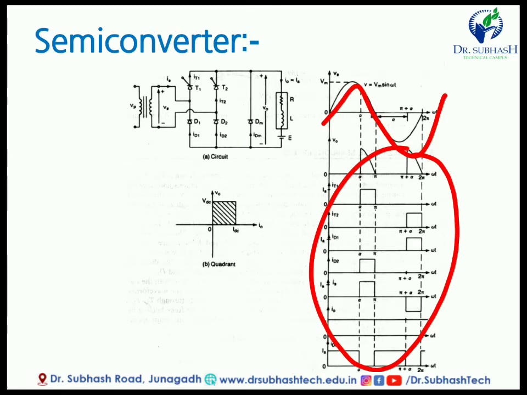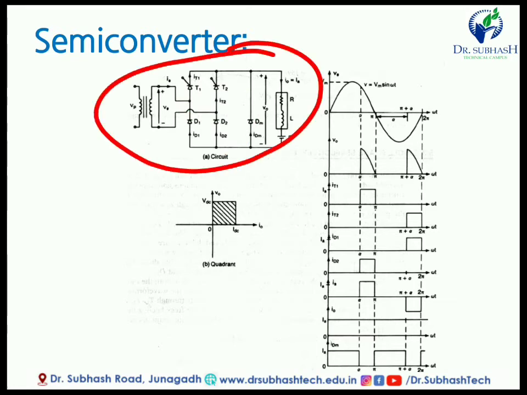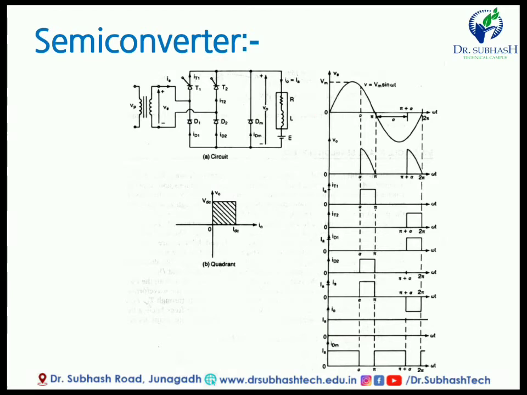According to T1, T2, D1 and D2, we will get some output voltage and current in this circuit. The semi converter is cheaper compared to the full converter, because here only two are controlled elements and two are uncontrolled, and the price of a thyristor is more than that of a diode. So diodes D1, D2 and thyristors T1, T2 are connected like this. Friends, you should take a screenshot and draw this circuitry in your notebook, so you can easily understand the basic fundamental parts of this semi converter. So this one is about the semi converter.